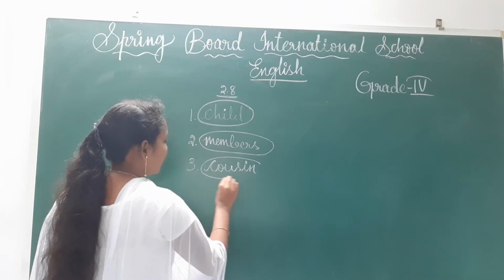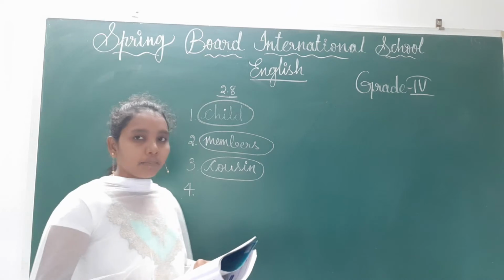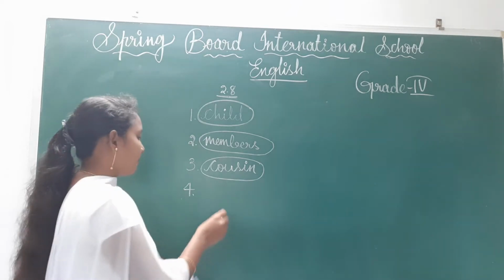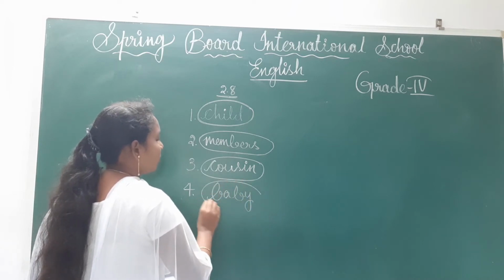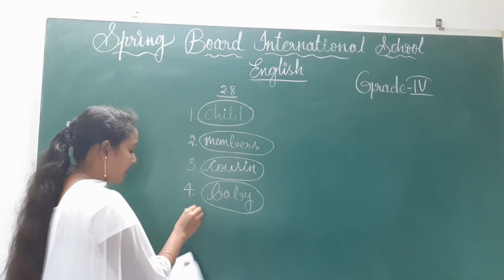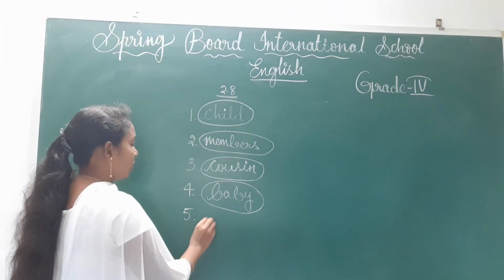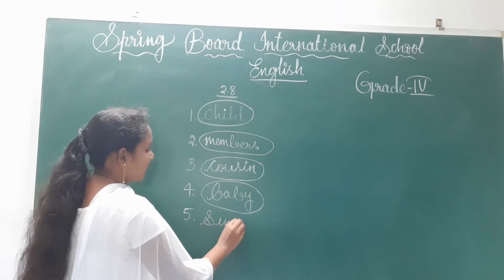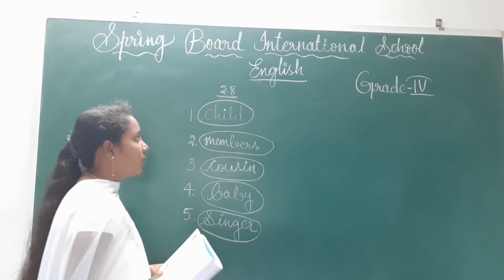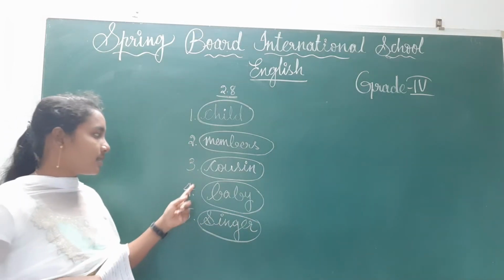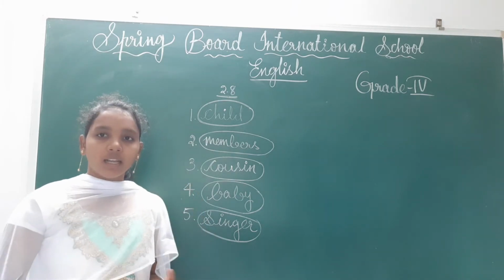Okay, common gender. And here, next one, see, the baby is sleeping on the bed. Here the baby is a baby boy or maybe a baby girl. We don't know. Common gender is baby. And next one, the singer sang beautifully. The singer is also here common gender, children. Okay, child, members, cousin, baby and singer. These are the common gender nouns, children.